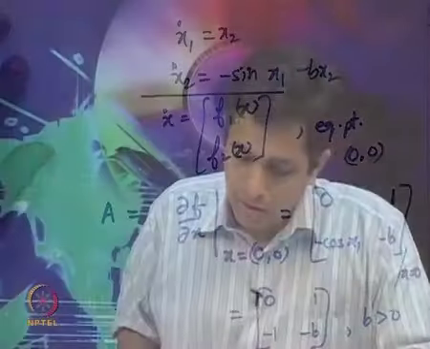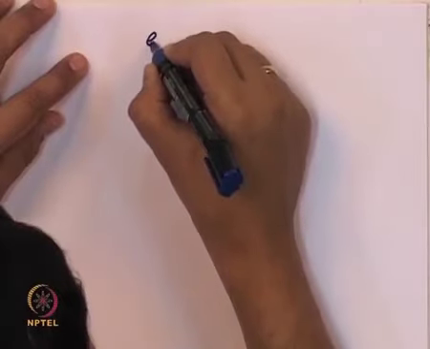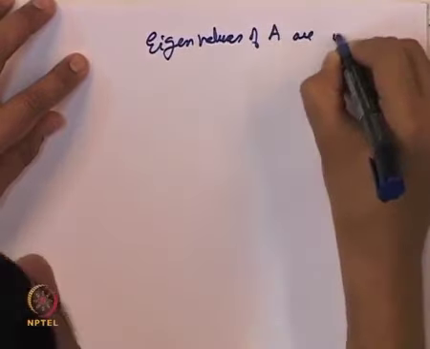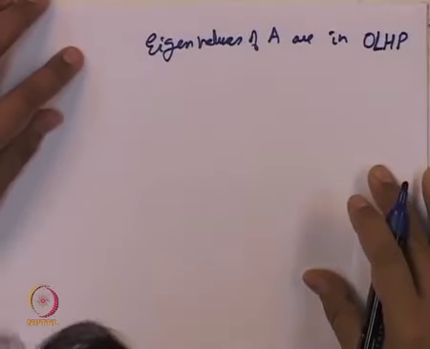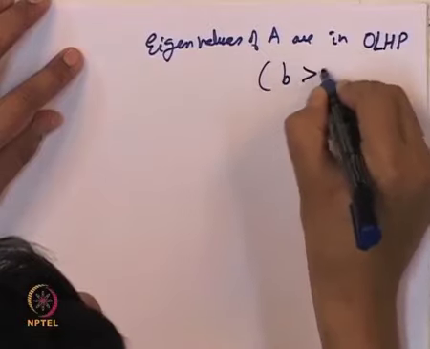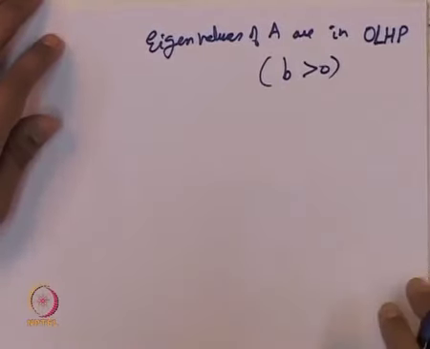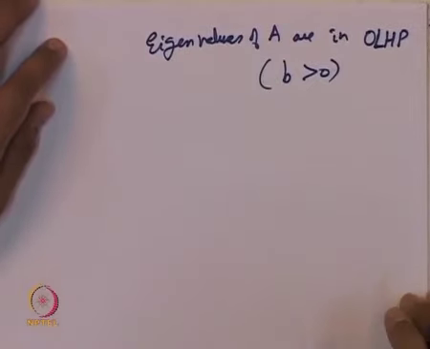Upon checking, one can do the calculations and check that eigenvalues of A are in the open left half complex plane. One can check that by using the fact that b is greater than 0, the eigenvalues of that particular matrix we wrote are both in the open left half plane, which means that the origin is asymptotically stable. And for a linearized system, if A is Hurwitz, if all eigenvalues are in the open left half plane, then we know that the nonlinear system's equilibrium point is also asymptotically stable.